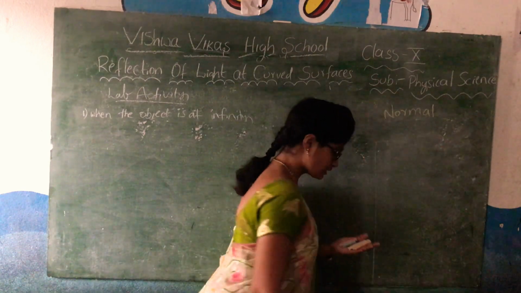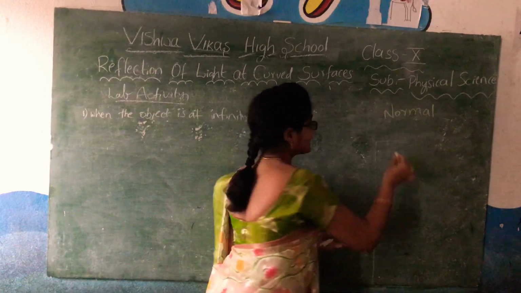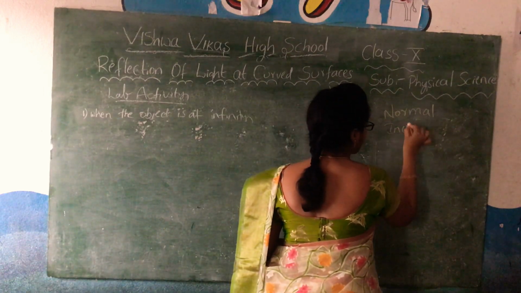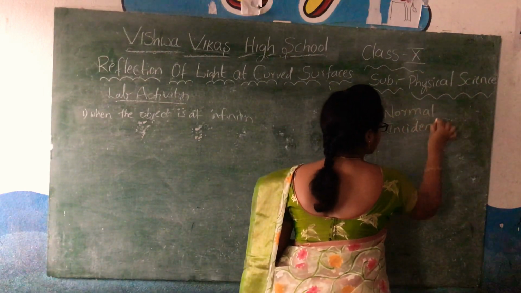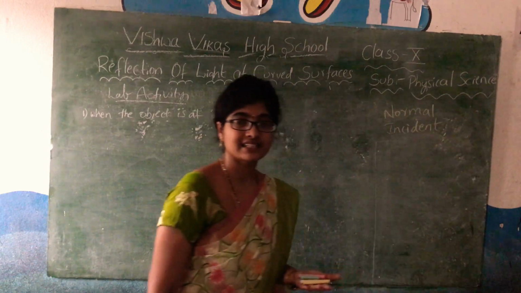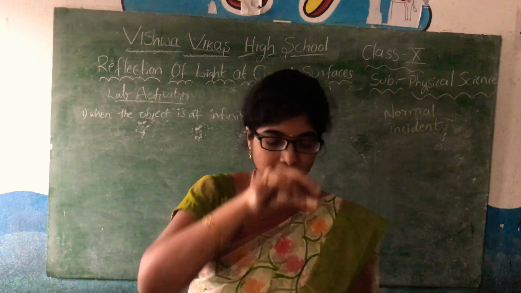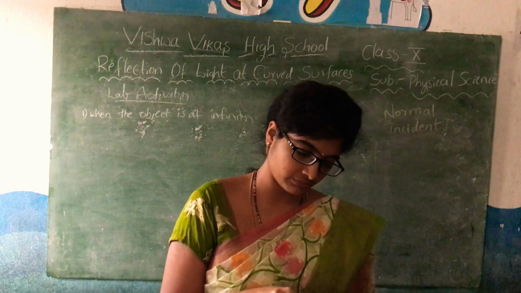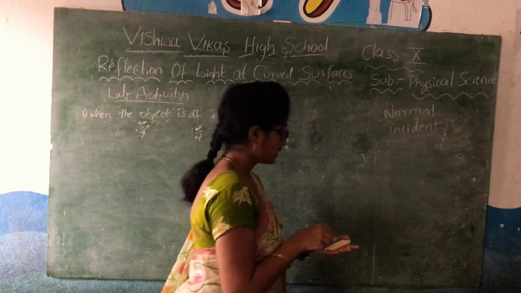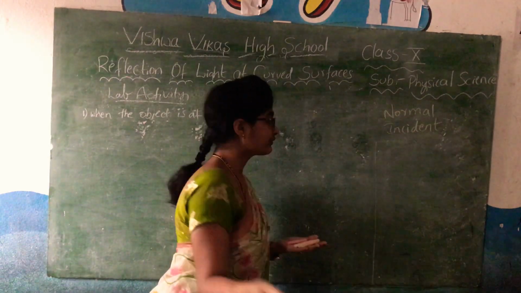I will represent orange as incident rays. Incident rays means the rays which are coming from the source. Then I am going to represent reflected rays.